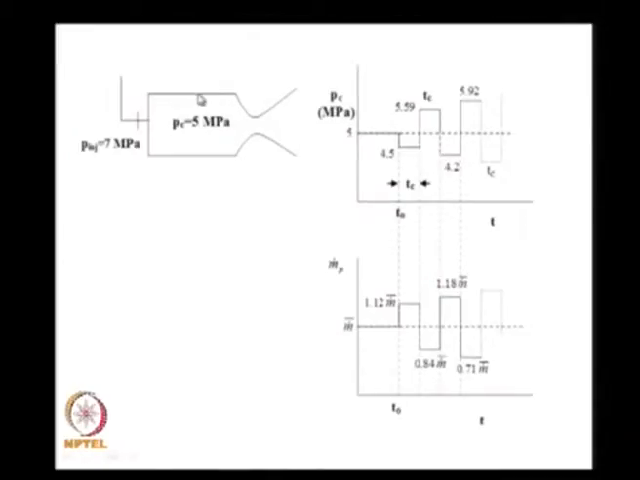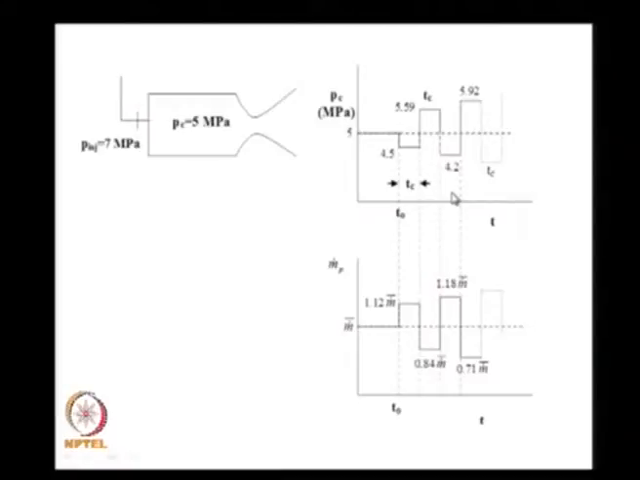This higher pressure led to starvation of propellant, and therefore after some time the propellant flow rate decreased. When this came up, you had a net decrease in pressure, and what did we find? That the pressure amplitudes kept on increasing with time.